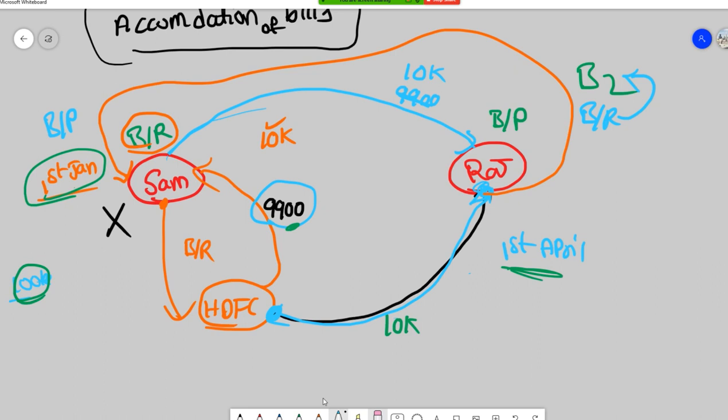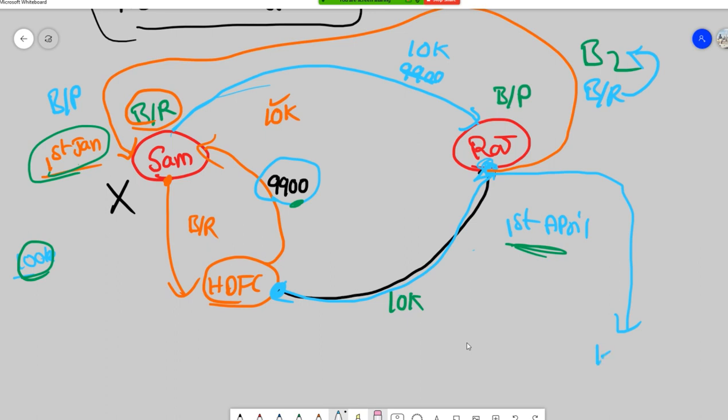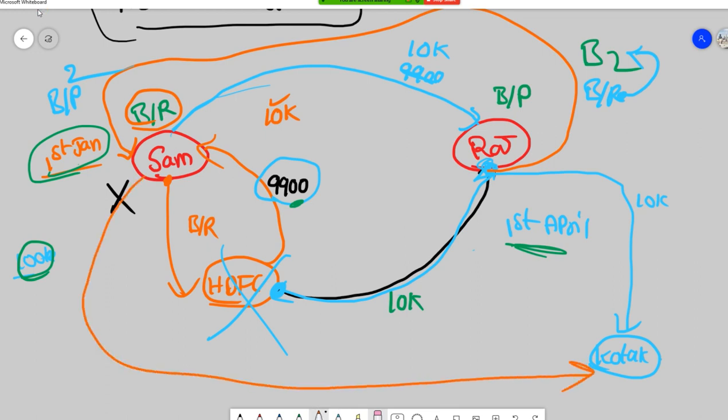Then Raj will go, just for the sake of understanding, to another bank. You can take HDFC Bank also, but let's take another bank. Raj will go to the bank and discount that second bill, because for Raj it is bills receivable and for Sam it is bills payable. So Raj will get 10,000 rupees. With that, HDFC will be paid and will be out of the picture. Now Sam has to pay this Kotak Bank. Understood?